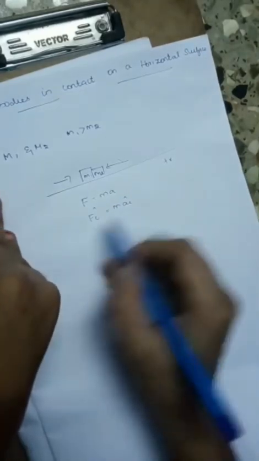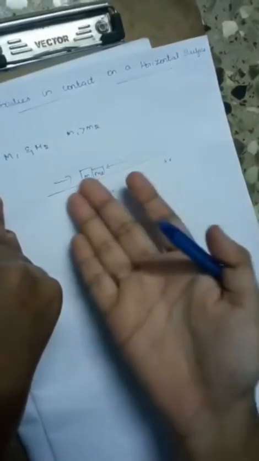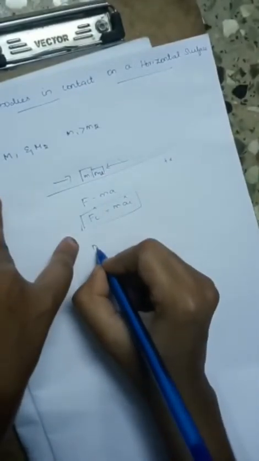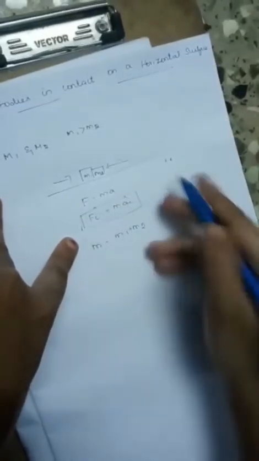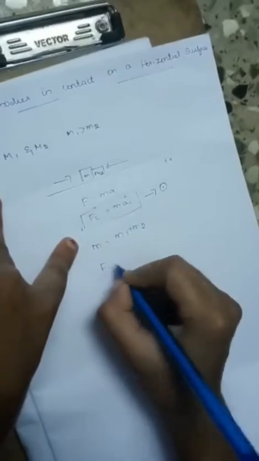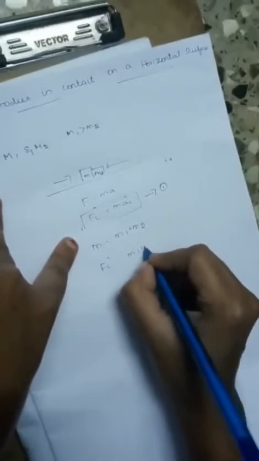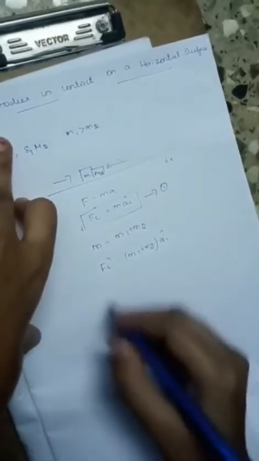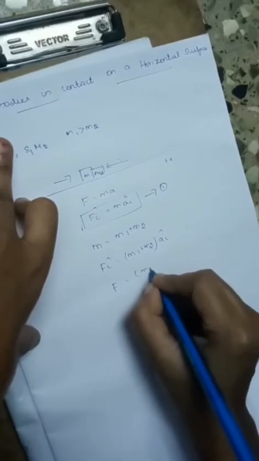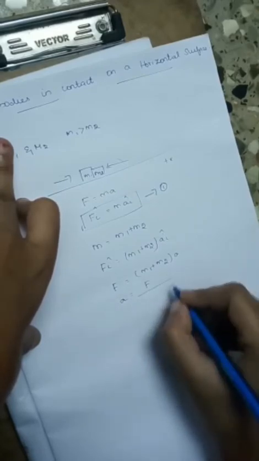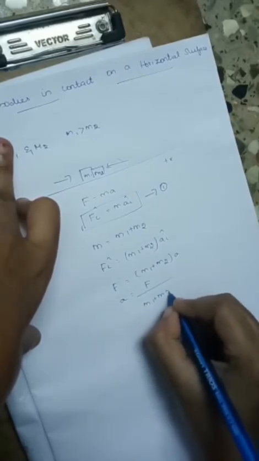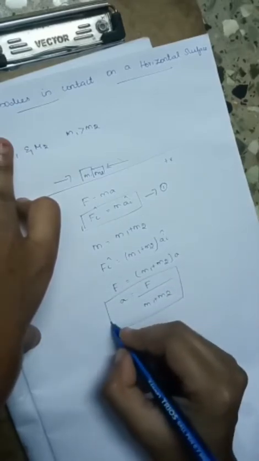Okay, so from this equation we know force is directly proportional to mass and acceleration. Here there are m1 and m2, two masses, so it means m will be m1 plus m2, right? So substituting this value in the above equation number 1, F i cap is equal to m1 plus m2 into a i cap. So both are in the same direction, so we can rewrite the equation as F is equal to m1 plus m2 into a. To get the acceleration, a is equal to F divided by m1 plus m2. So this is the acceleration we get.